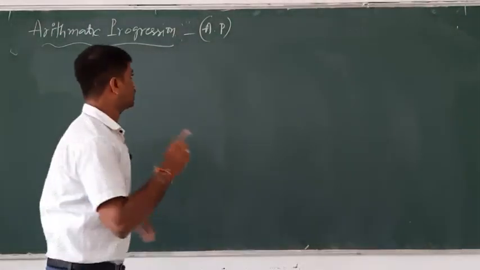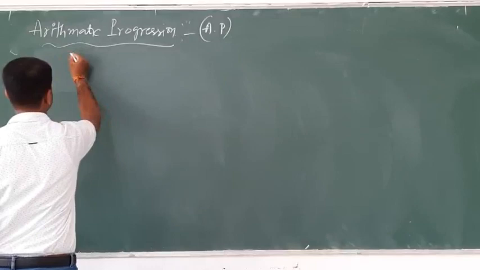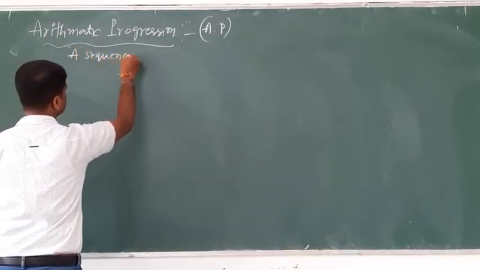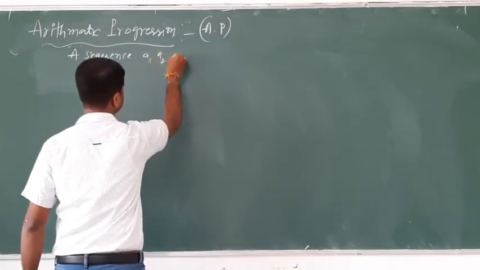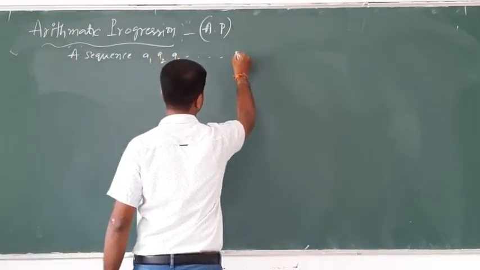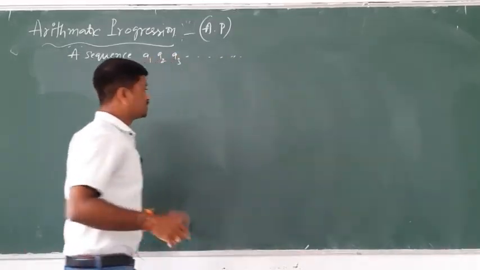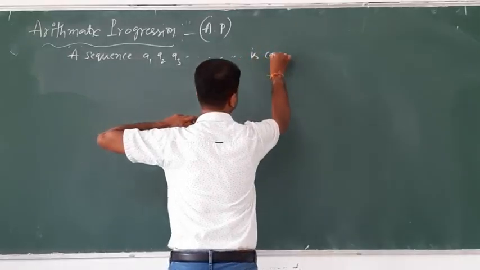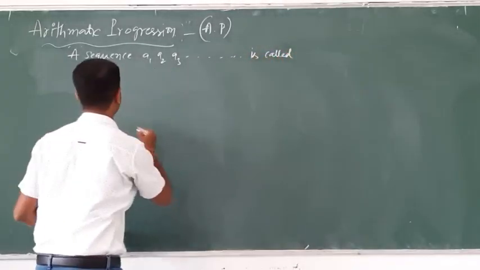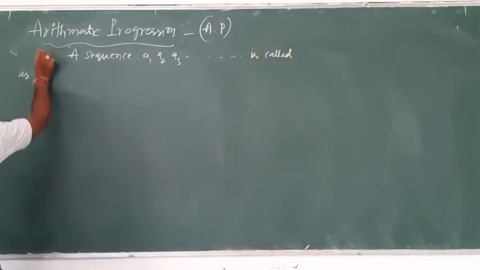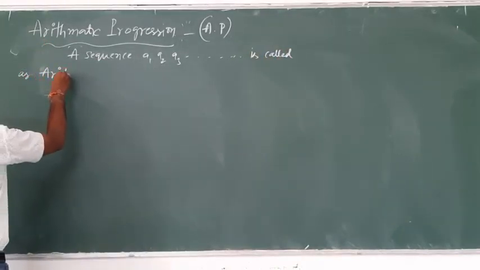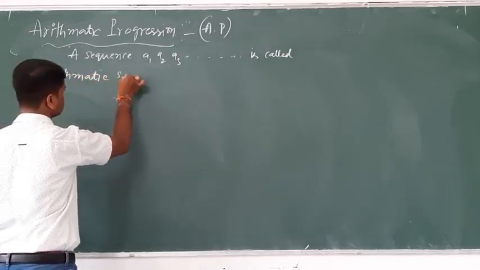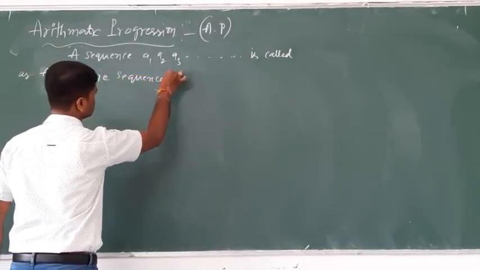Write along with me the definition: a sequence a1, a2, a3, and so on is called an arithmetic sequence or progression.